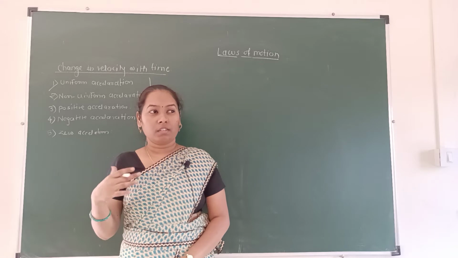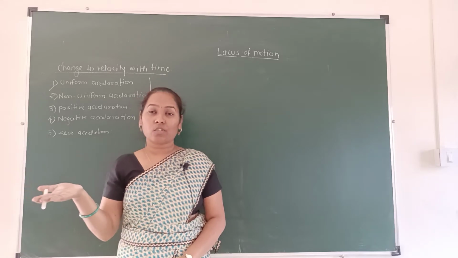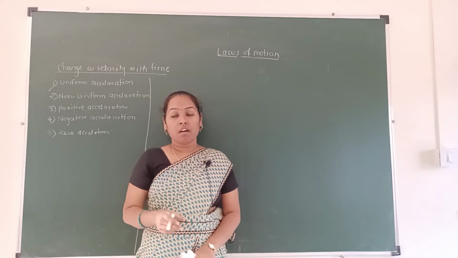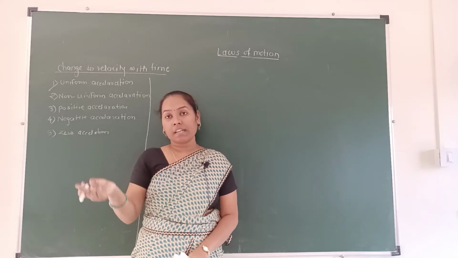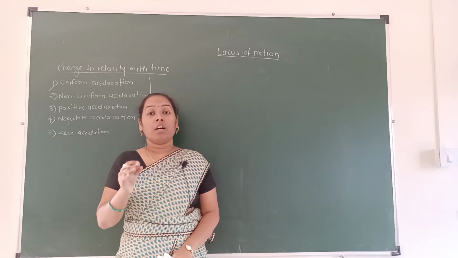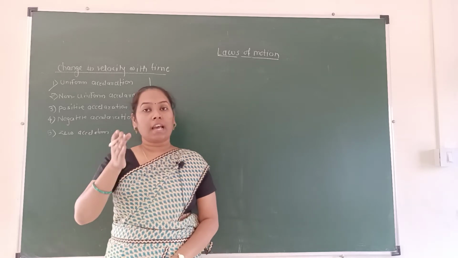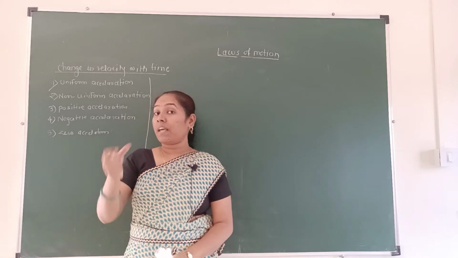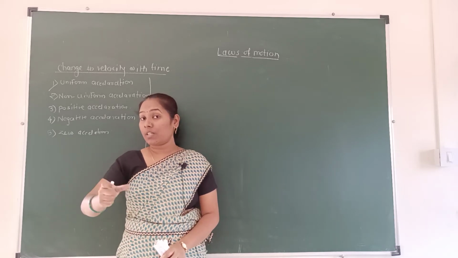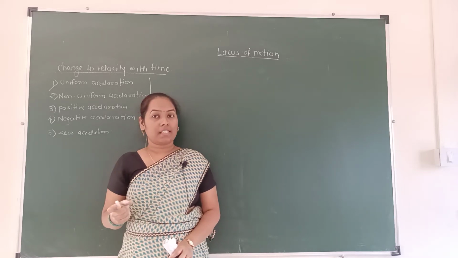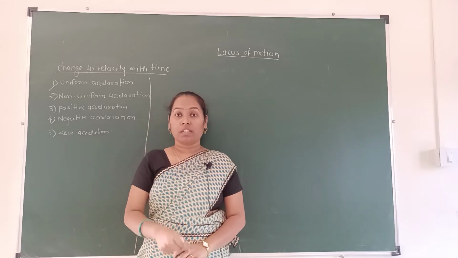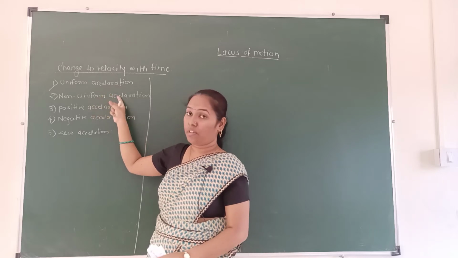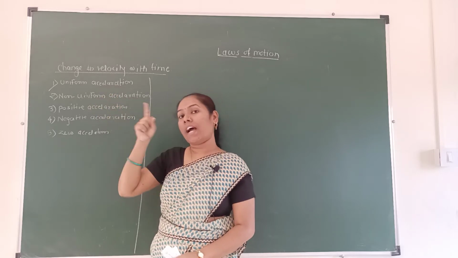If you recall previous video lectures, what is uniform motion? When an object changes its place in equal time interval and equal distance, that is known as uniform motion. And when there is an equal time interval but the object changes its place with an unequal distance, that is known as non-uniform motion. These two concepts, uniform acceleration and non-uniform acceleration, are also related with that word.